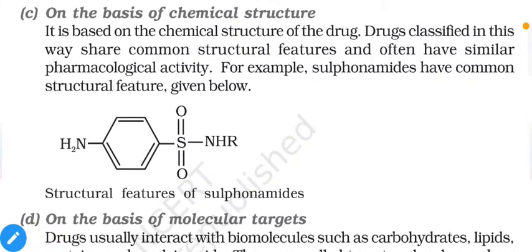Next, on the basis of chemical structure. It is based on the chemical structure of drugs. Drugs classified in this way share common structural features and often have similar pharmacological activities. For example, sulfonamides have a common structural feature given below. As we can see, it is an aromatic compound having sulfur, nitrogen and other reactive groups as well. By changing the last reactive group R, we can get different types of sulfonamide drugs.